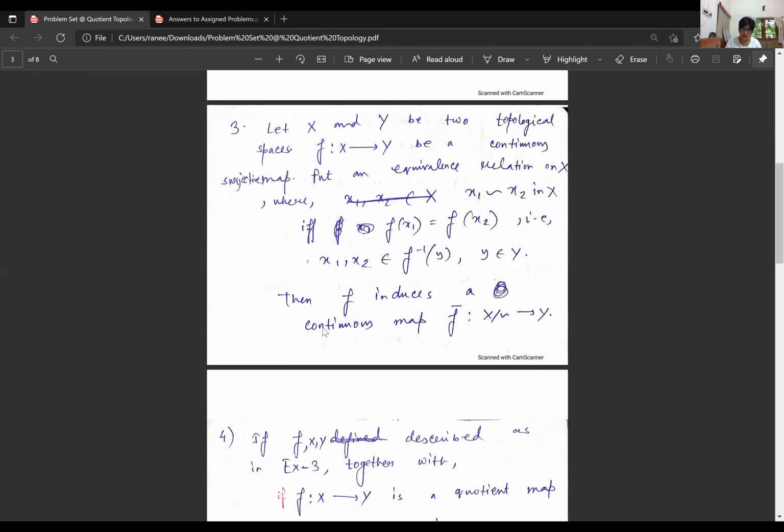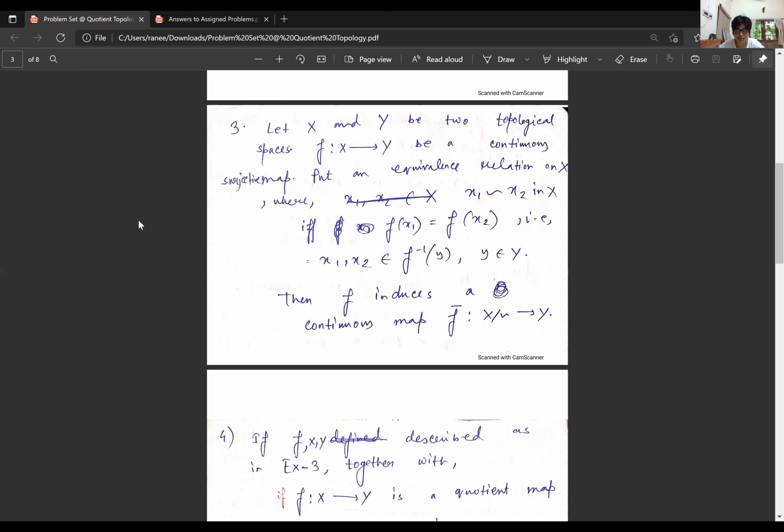I think I had already given some hints about question number 3, the first universal property in the class. Does anyone have any idea behind this question number 3?